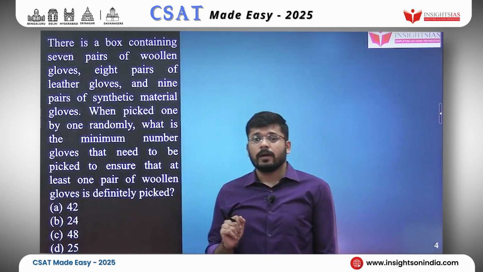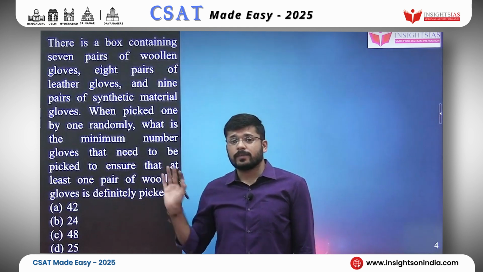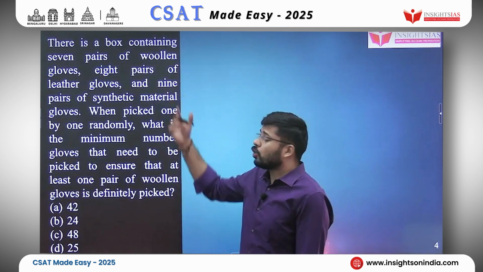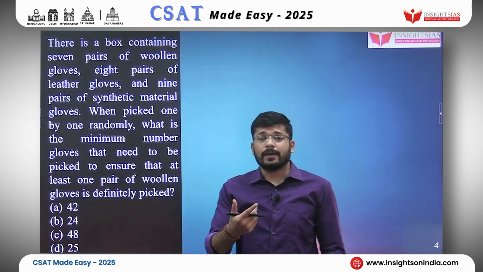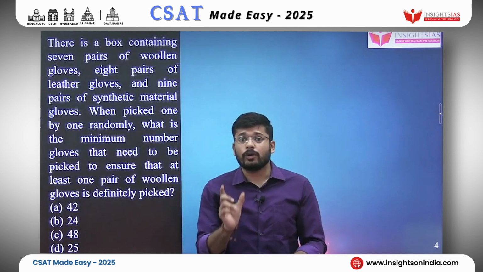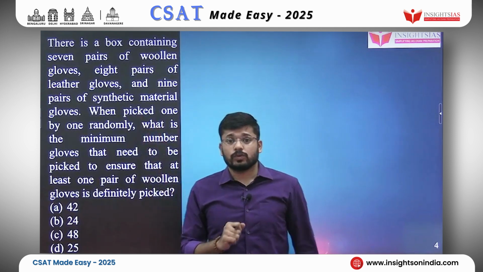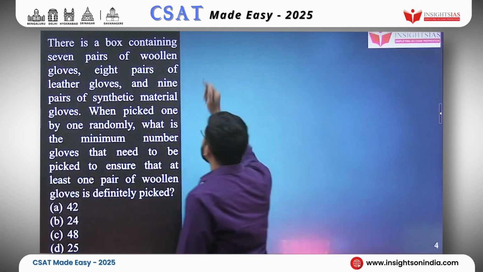Okay. Now, the thing here is that they are not talking about gloves. When they are telling you the number of gloves, they are not telling you in number of gloves, they are telling you in terms of pairs of gloves. So how many pairs do you have?